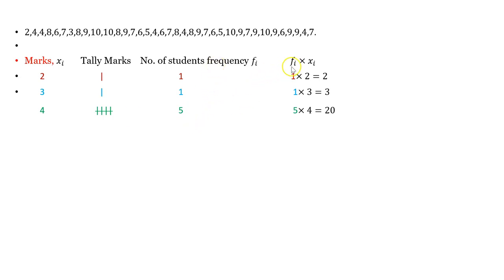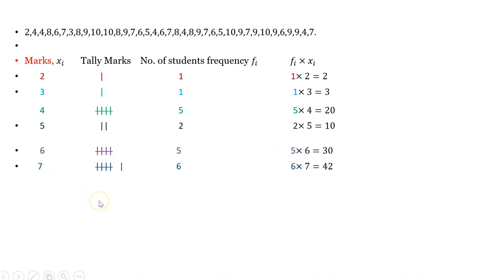And the product fi into xi, 5 into 4, is 20. Next mark, 5. The tally mark is 2, the frequency is 2. Again 2 into 5, 10. In this way you can count: 6 is repeated 5 times, 5 into 6, 30.